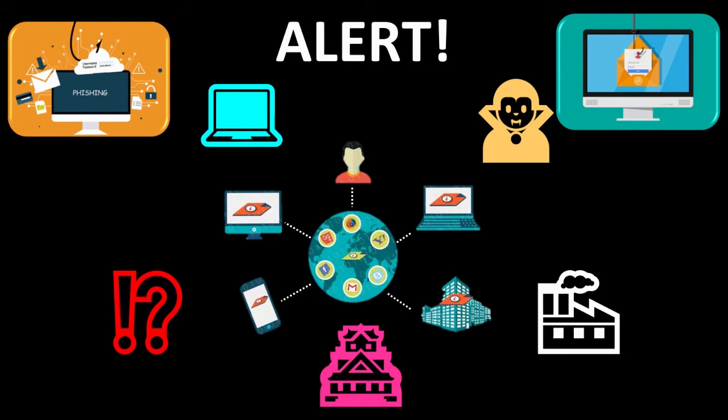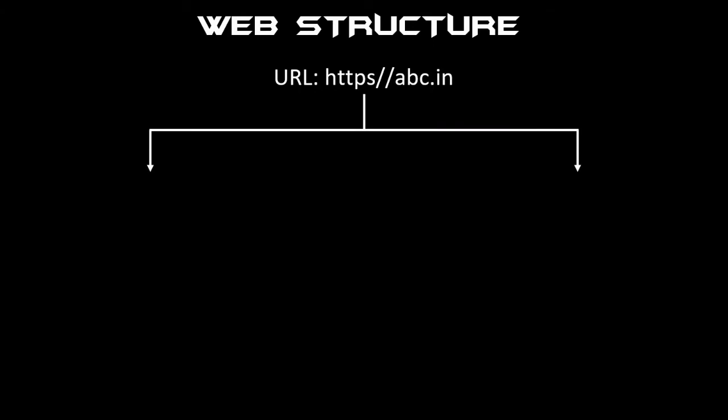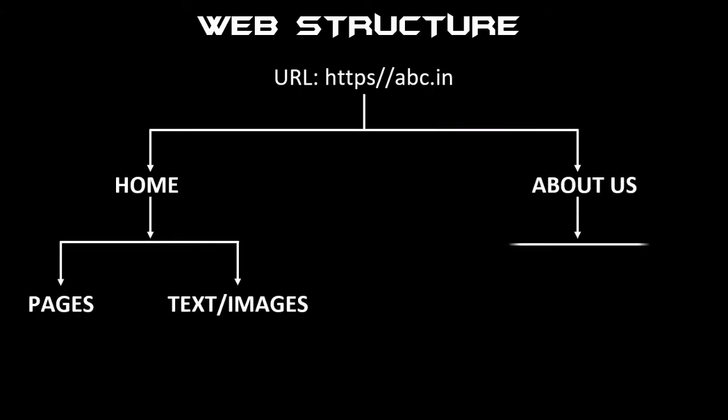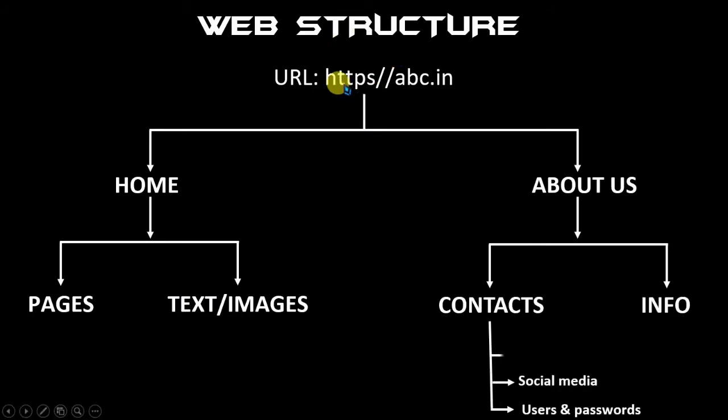So if you want to gather information about a website or any web application, there is the web structure that basically every website has. Suppose this website is https abc.in. It is a random website, not a general or legal website. I have typed it randomly, and it has two pages: first is home and the second is about us.